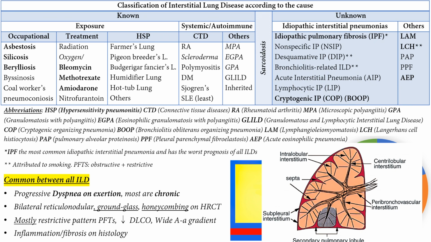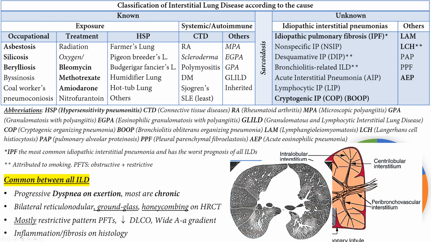Mostly restrictive on pulmonary function tests, but as well we talked about when they can be obstructive plus restrictive, known as mixed. All right, the interstitium, as we said, is the place where the diffusion occurs, so its affection leads to decreased DLCO. All right, and there is a widened AA gradient. Now they can be acute, as you said, with inflammation, and they can progress to fibrosis on histology.